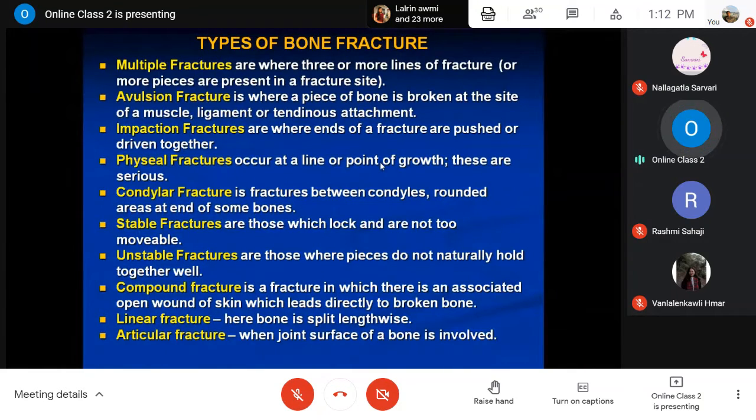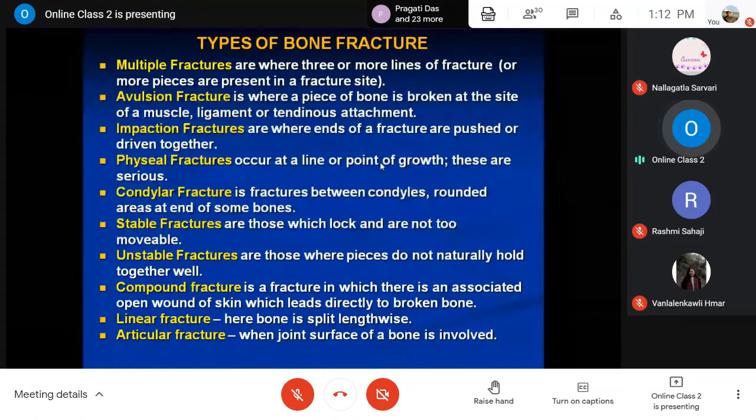Then physeal fractures, which occur at a line or point of growth, and those are very serious types of fractures. Then condylar fracture, those fractures between the condyles, and the condyles, you might have learned in anatomy, I think, are rounded areas at the end of some long bones. Okay, so those types of fracture are known as condylar fracture, involving the condyles.